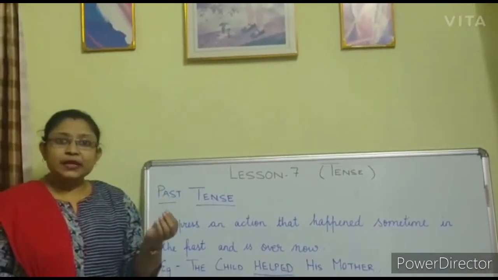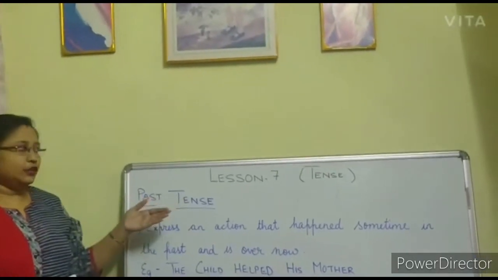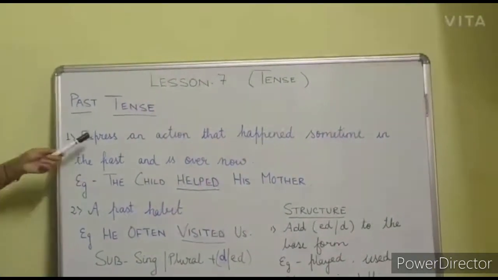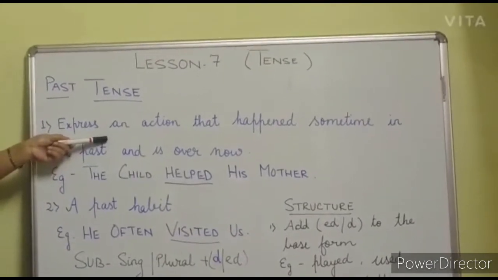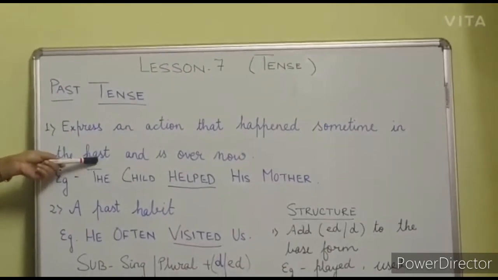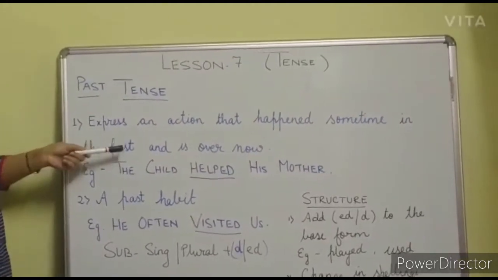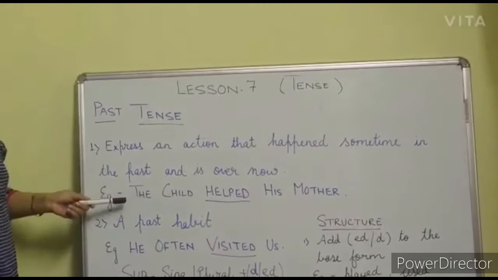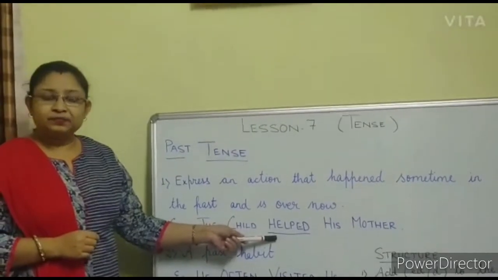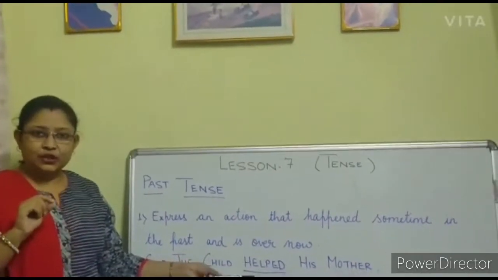Now, which are the places where we use past tense? There are 2 places where we use past tense. Have a look at the board now. The first place where we use the past tense is it expresses an action that happened sometime in the past but is over now. Example which I have taken, the child helped the mother. Here students, the word helped is the past form.